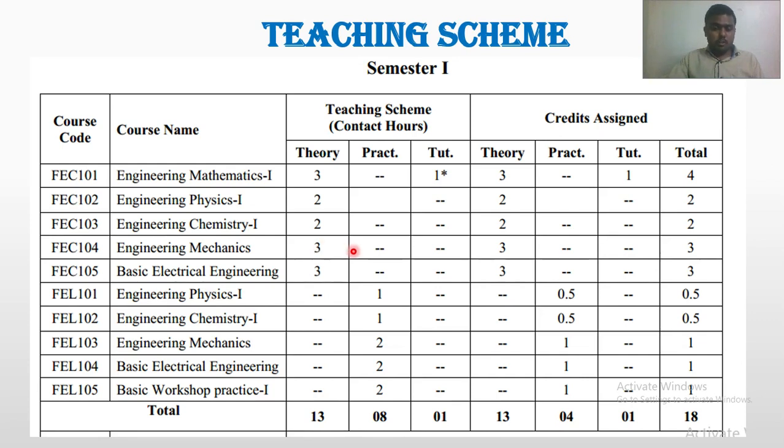So in your pattern, the lectures of every subject have been reduced, from 5 to 3. Again the credits are 3 credits for the theory part and 1 credit for practical. So total 4 credits.